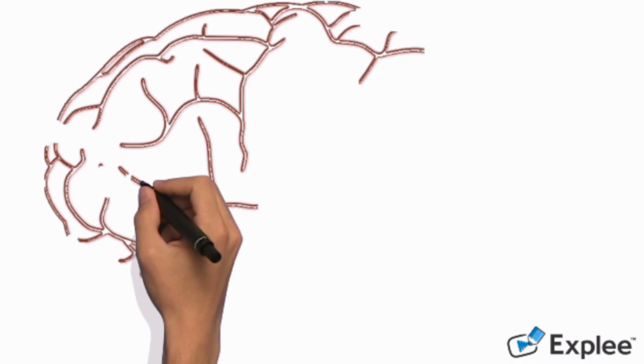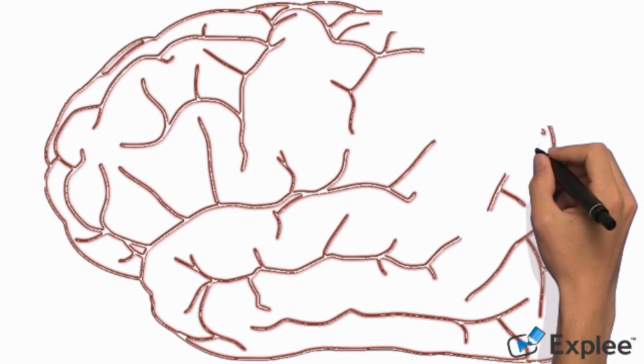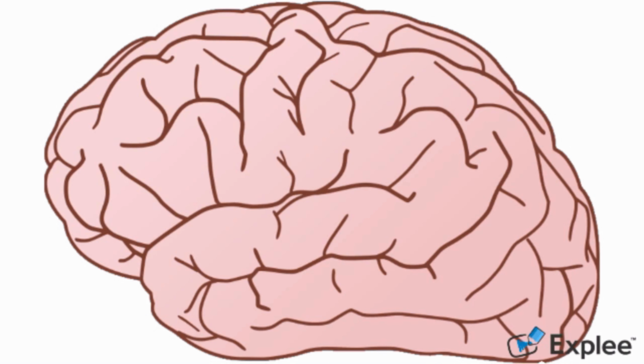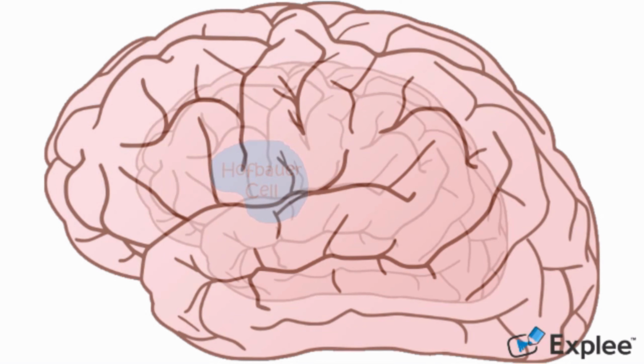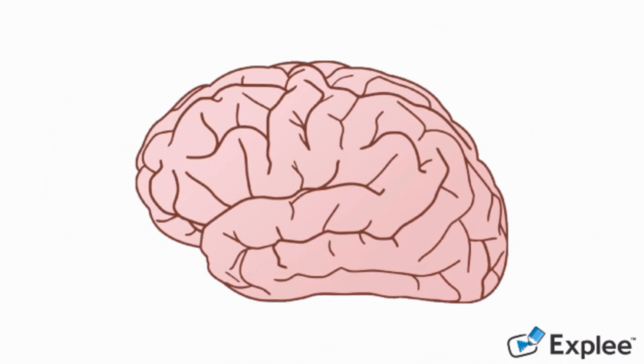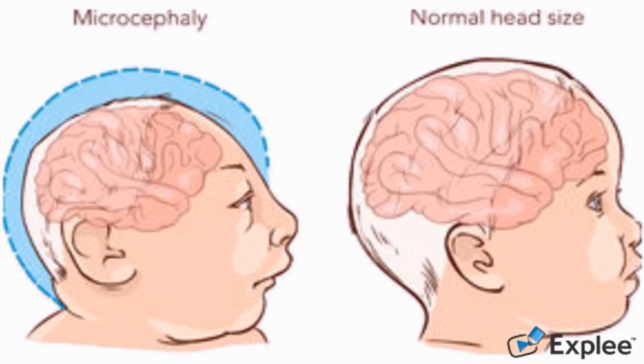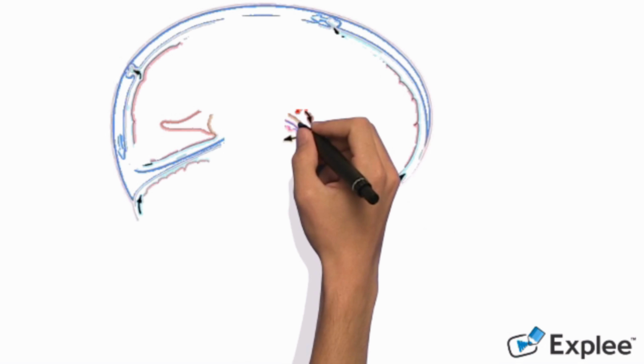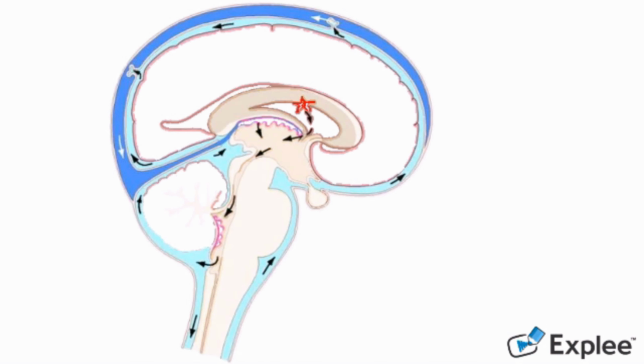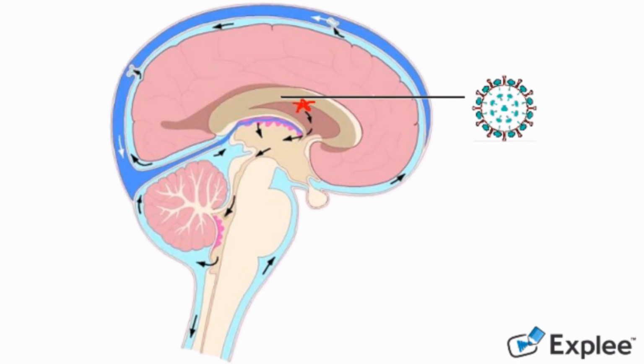As the infected Hofbauer cells carrying the Zika virus travel to the brain tissue of the fetus, it could express itself and cause a mutation in the brain cells by inserting its genomic material into the brain cells. This will result in the brain being smaller than a normal baby's brain. Since the head grows because the brain grows, the head will appear to be much smaller than normal, which is microcephaly. This mechanism is possible as the Zika virus has been found in the cerebrospinal fluid of newborns with microcephaly.